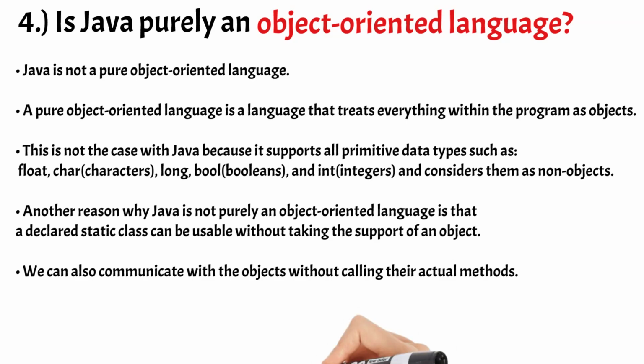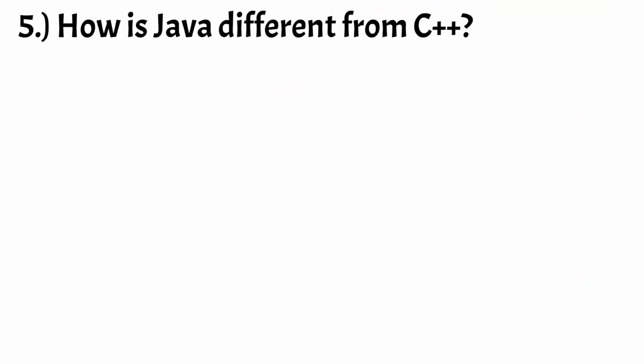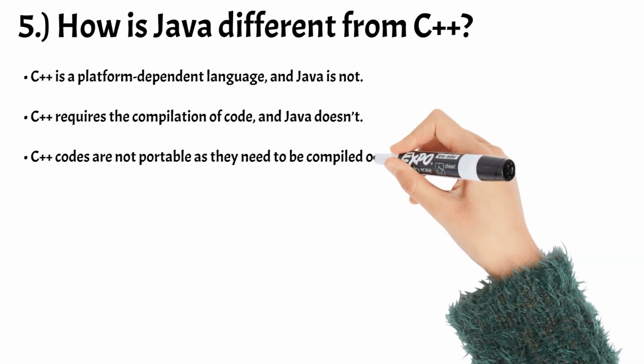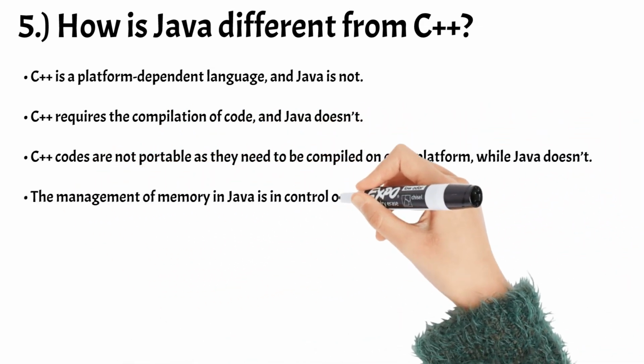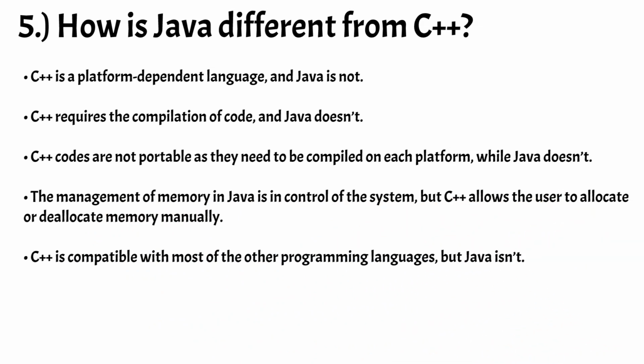Number 5. How is Java different from C++? Following are the main differences between Java and C++. C++ is a platform-dependent language, and Java is not. C++ requires the compilation of code, and Java doesn't. C++ codes are not portable, as they need to be compiled on each platform, while Java doesn't.